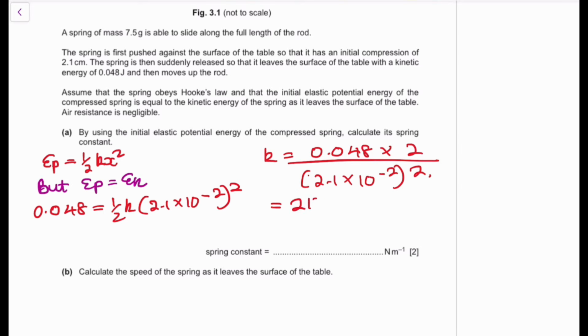And you're going to get an answer of 217.6870748. We express this to 2 SF because almost all of our answers have 2 SF. So you're going to get an answer of about 220, or 2.2 times 10 to the power of 3. Whatever works for you guys, but 220 actually makes a lot more sense.